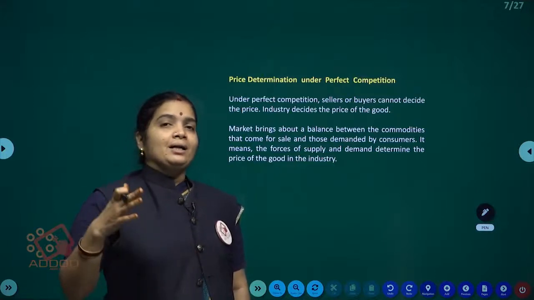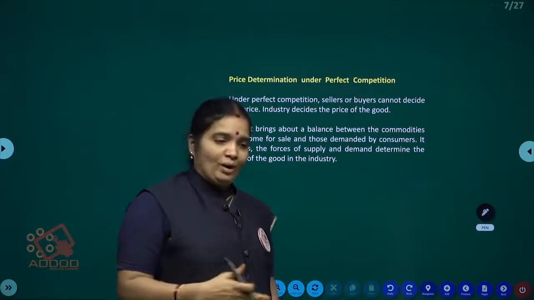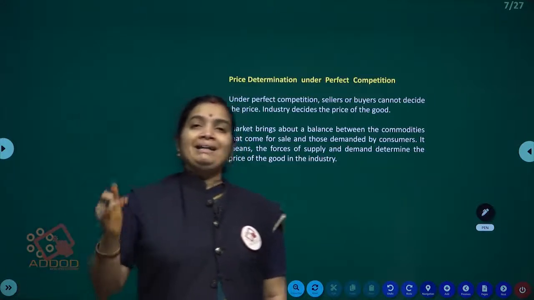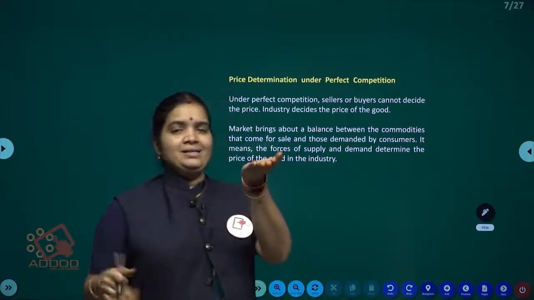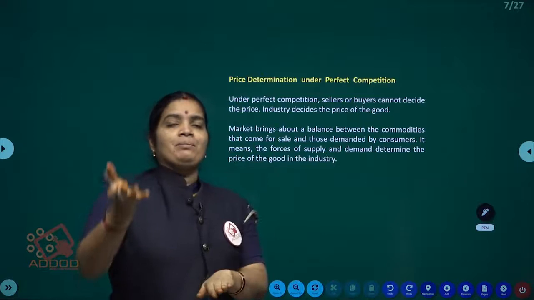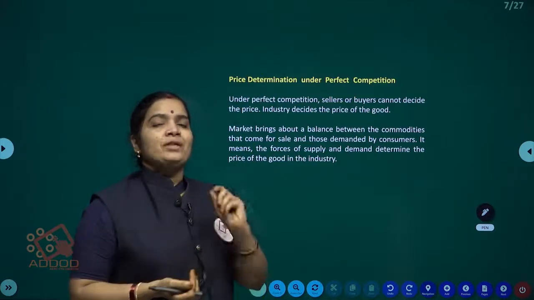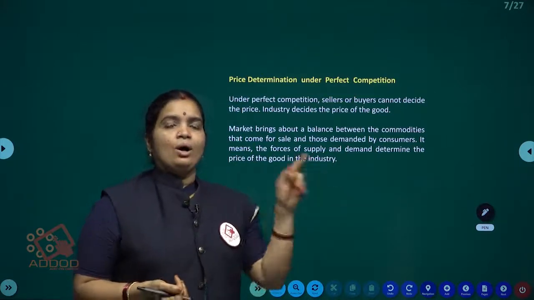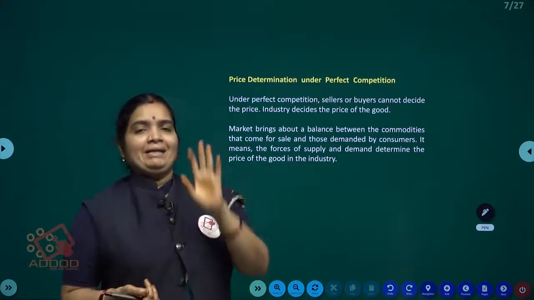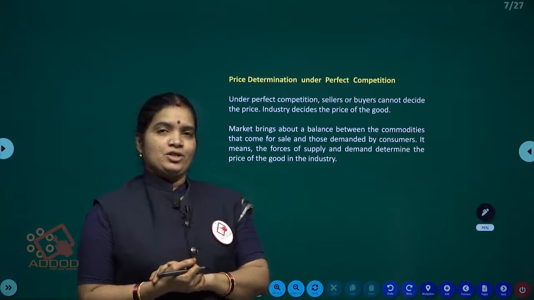Remaining things being equal, if price increases, demand decreases. If price decreases, demand goes high. This is called the law of demand. The relationship between price and demand is an inverse relationship.